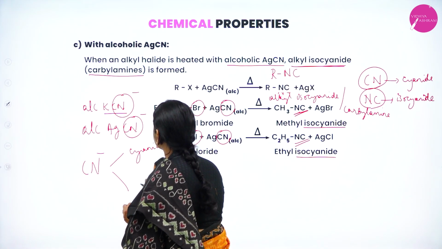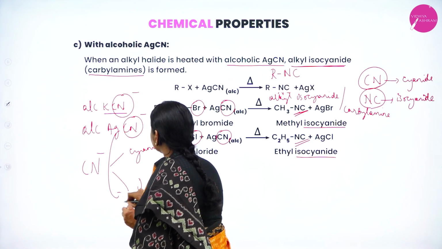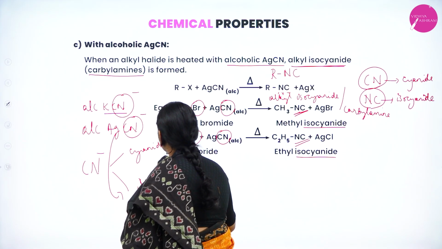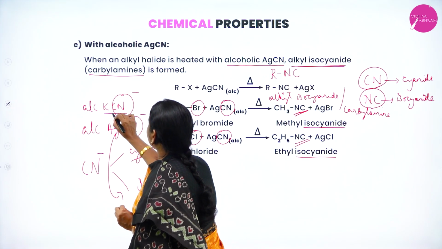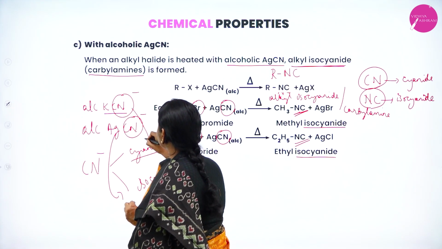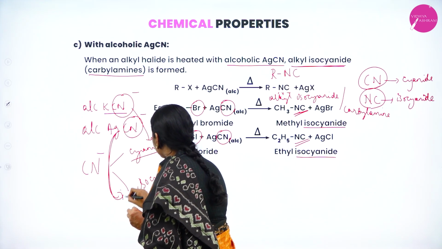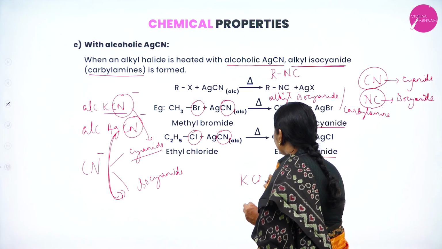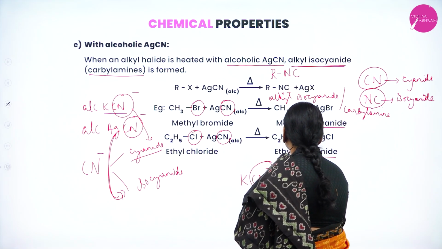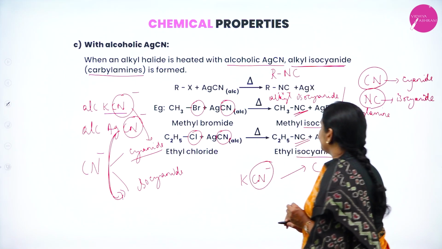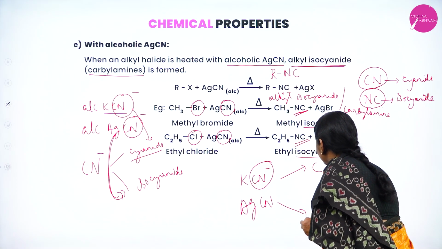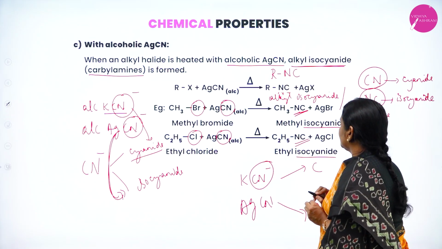In case of AgCN, there is a formation of isocyanide. When you use potassium cyanide, carbon is the attacking center, the nucleophilic center. When you use AgCN, the nucleophilic center is nitrogen.